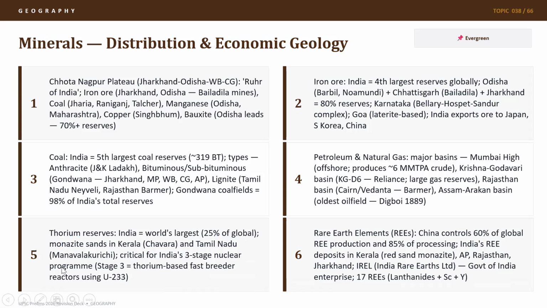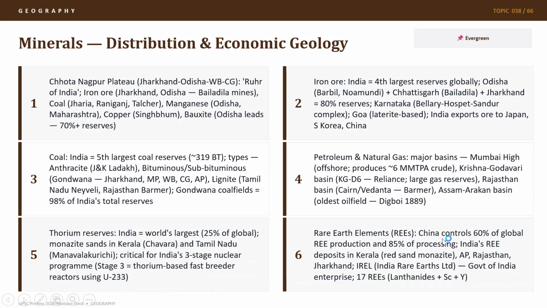They are critical for the third stage program, which is advanced nuclear reactor, after reaching criticality in the second stage of fast breeder reactor. So you have to understand in detail how fast breeder reactors work, how thorium combines with uranium 233 and leads to the fusion reactions.